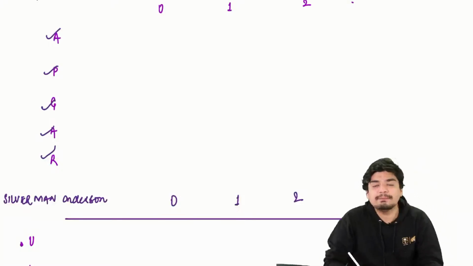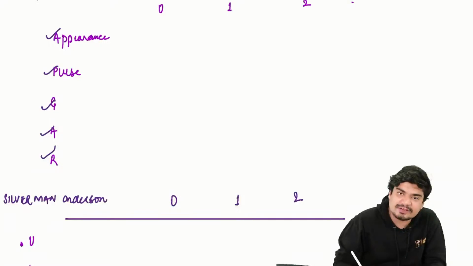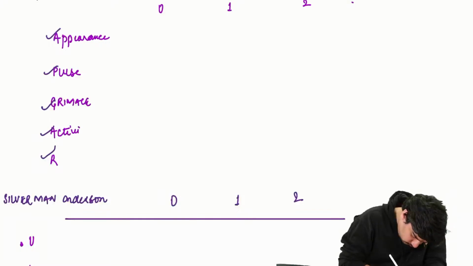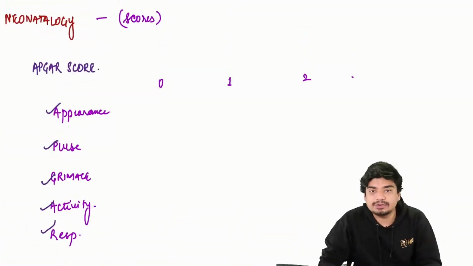APGAR is appearance, pulse, grimace, activity, and respiration. These are the 5 components of the APGAR score.